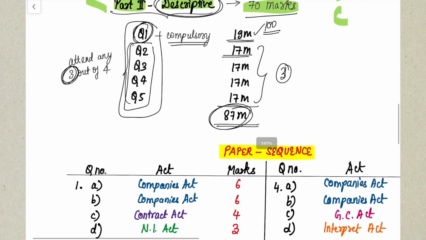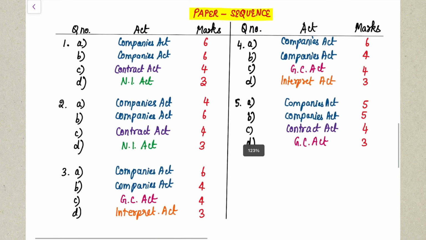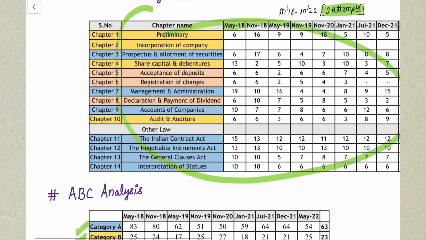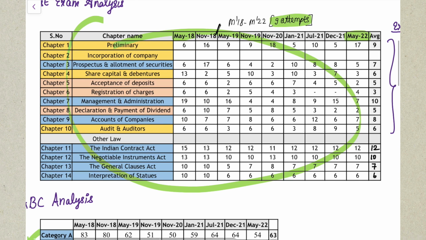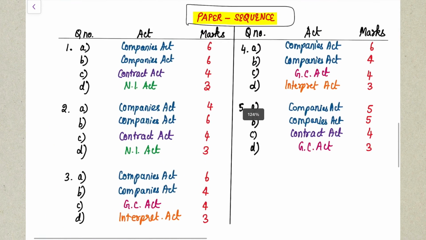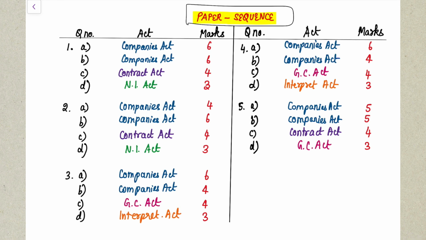Now that you have understood this, let's come to the most important part, the most special part of this video, which is your paper sequence. When we analyze the past attempts, right from May 19 to May 22, there is a particular sequence of paper which is being followed in your examination, which we have analyzed and brought here. As I told you, you have 5 questions in your examination: 1, 2, 3, 4, and 5. Question number 1 will come for 19 marks and the rest for 17 marks.